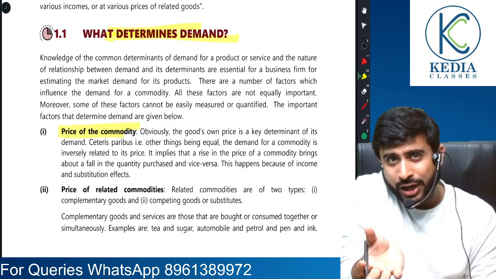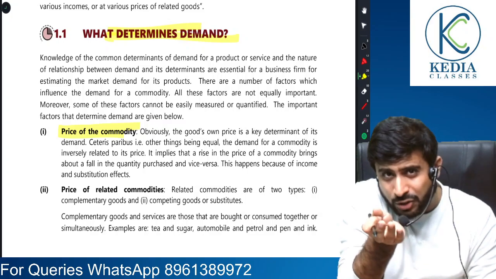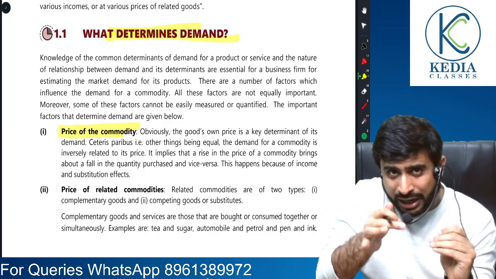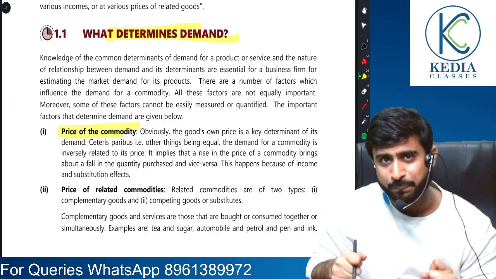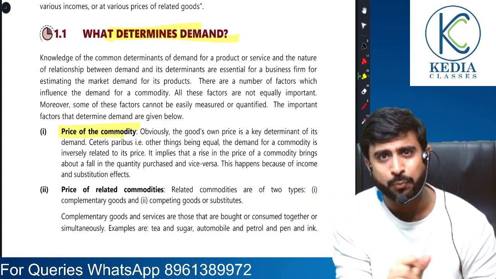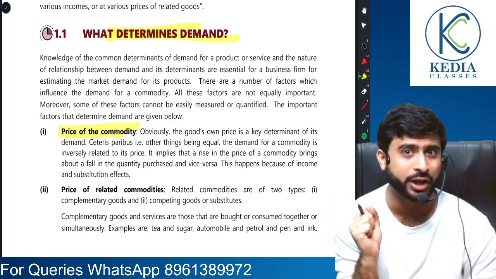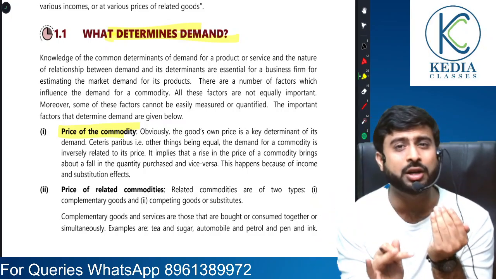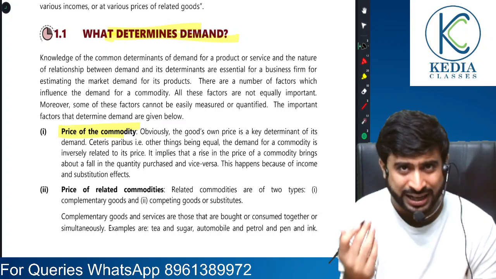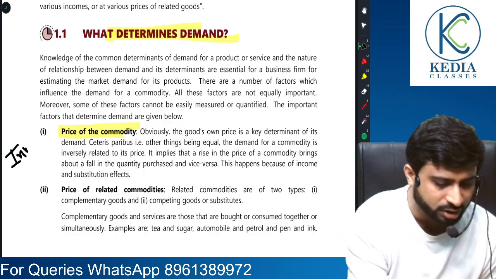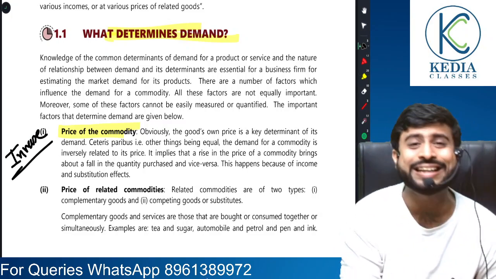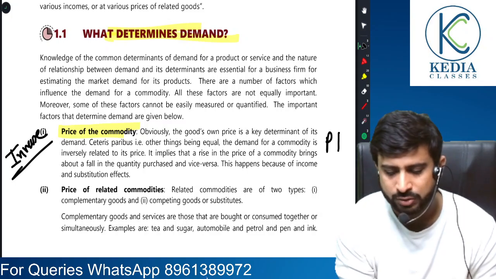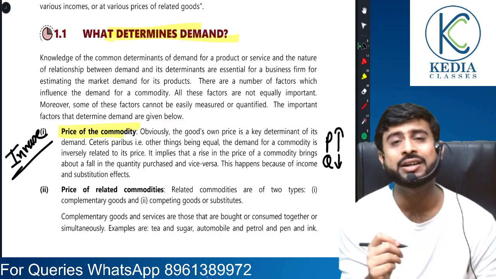People will find the product expensive, and if people find the product expensive, will the demand for that product rise or fall? Obviously, sir, it is going to fall. That is my point. When price rises, quantity demanded falls, and this is called an inverse relationship.